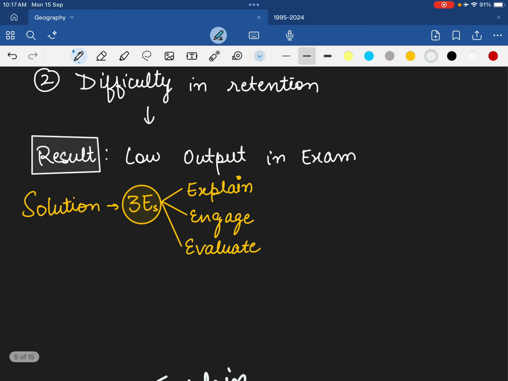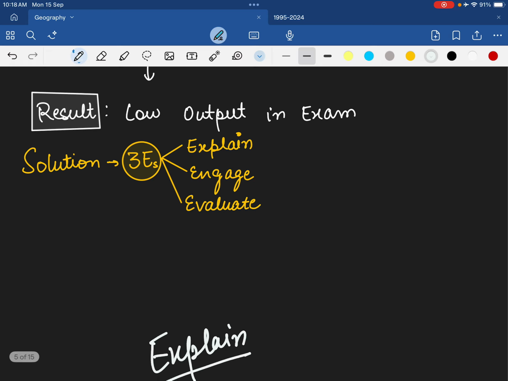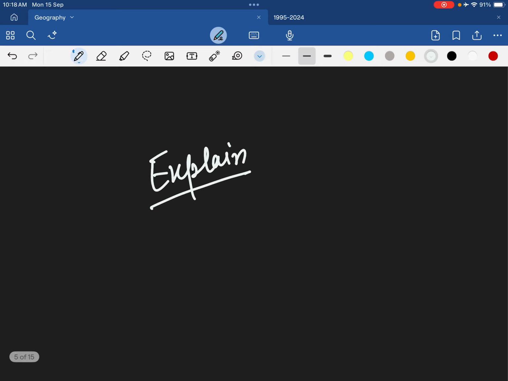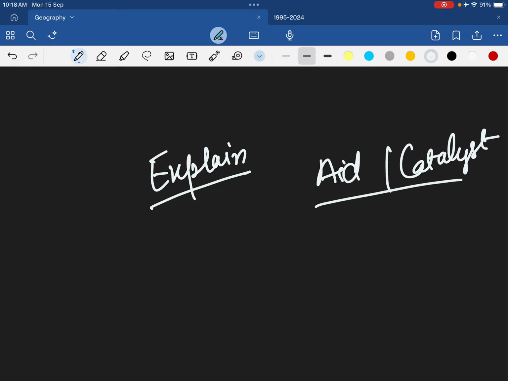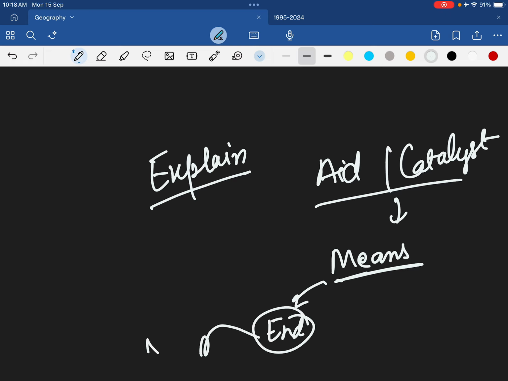Your focus should be NCERT, and I'm not here to defame anyone. I'm not here to tell you कि PMFIS तो बहुत बुरा है या माजिद हुसैन की बुक नहीं करनी चाहिए. No, they are working hard. They are helping aspirants. What I am saying to you is to just focus on NCERT and use these things as an aid या catalyst, and not as an end in itself. Make them a means and not an end. Your end in itself is NCERT, right? Make these a means to understand NCERT. The end is NCERT, and it has to be NCERT.